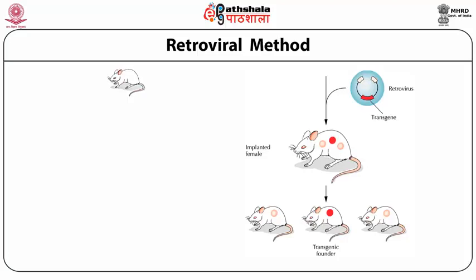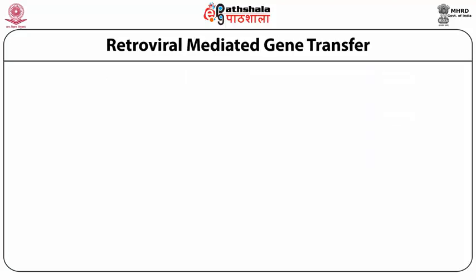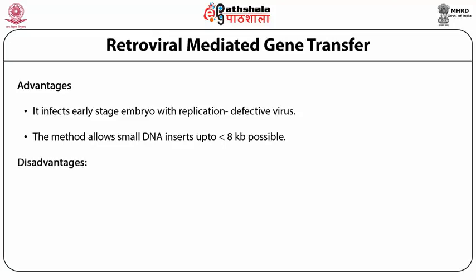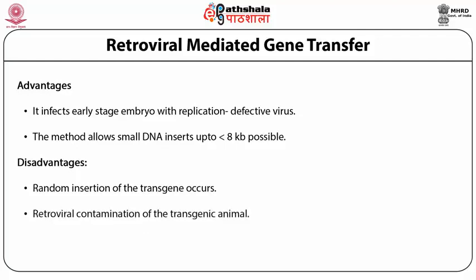transgenic nature. There are advantages and disadvantages of this method also, the retroviral mediated gene transfer. What are the advantages? It infects early stage embryos with a replication defective virus. The method allows only small DNA inserts, less than 8 kb. What are the disadvantages? Random insertion of the transgene occurs, and retroviral contamination sometimes happens.